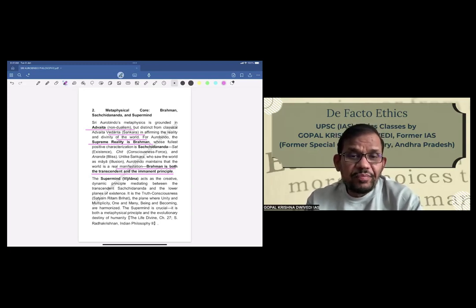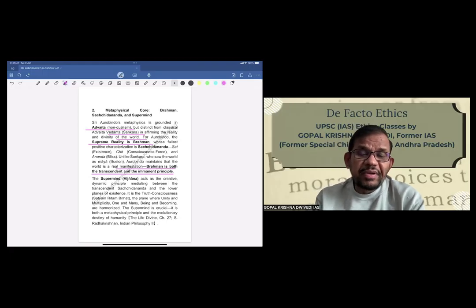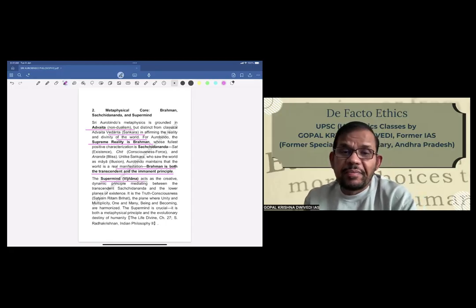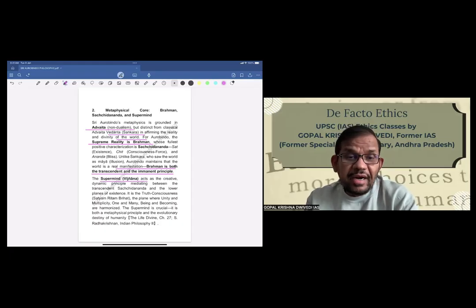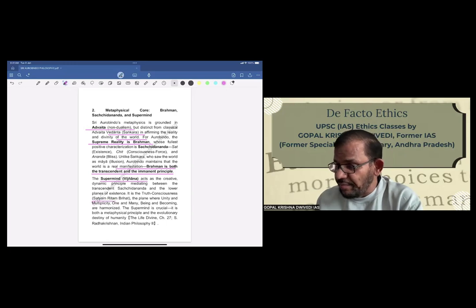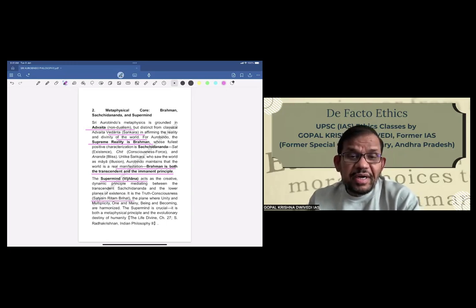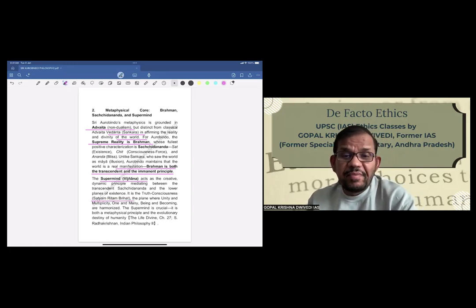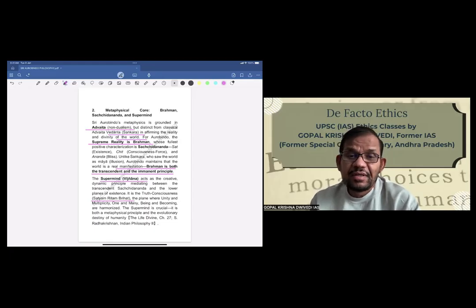Then Aurobindo comes up with another concept, the supermind. He says that supermind, or Vijnana, acts as the creative dynamic principle mediating between transcendental Sachchidananda and the lower planes of existence. It is the truth consciousness, that is Satyam Ritam Brihat, the plane where unity and multiplicity, one and many, being and becoming are harmonized.